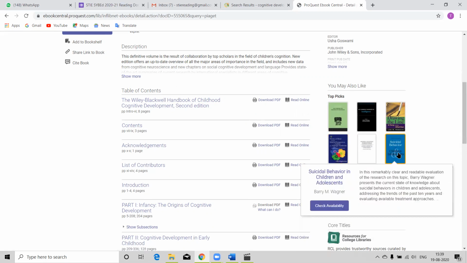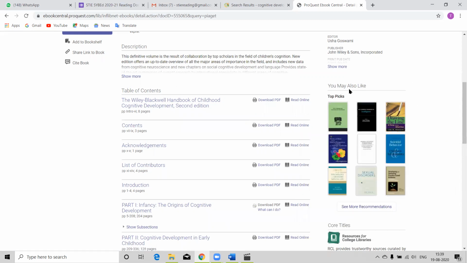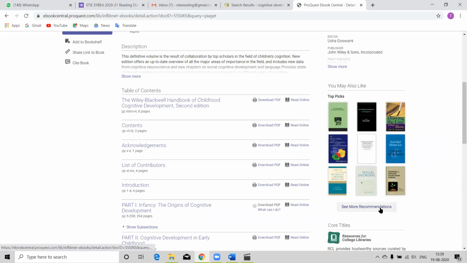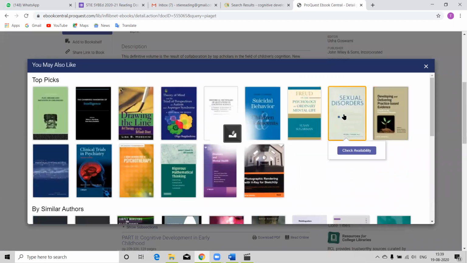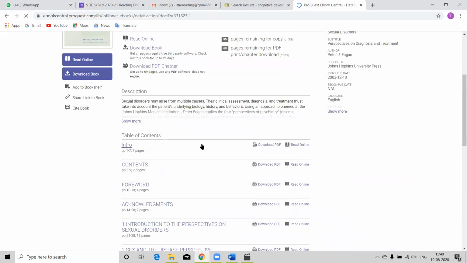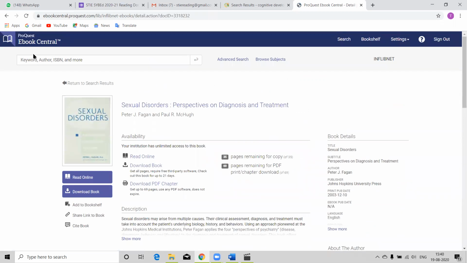And you can click on those, read their content page, and see under the heading you may also like, whether they are relevant to your topic. Okay. You can check availability also, if they are really full text available for you or not. Click, yes, it is available. Content page is open for you. So it is just like online shopping, nothing else. Whatever you want, you can put in your cart. This is your cart, bookshelf. You can add over there.